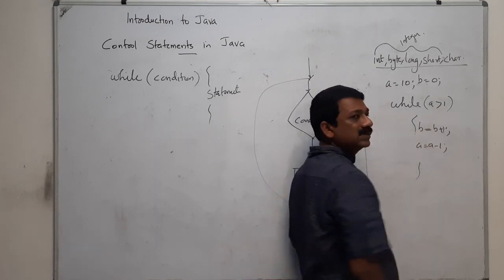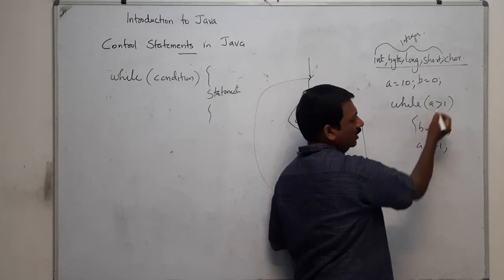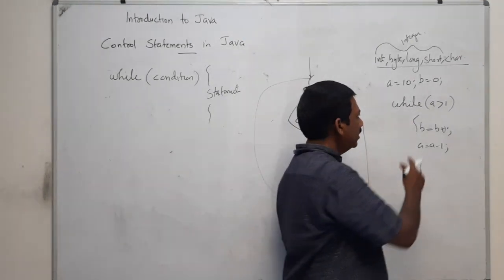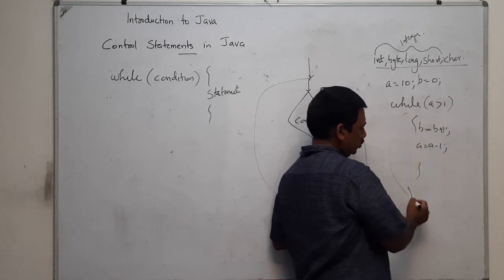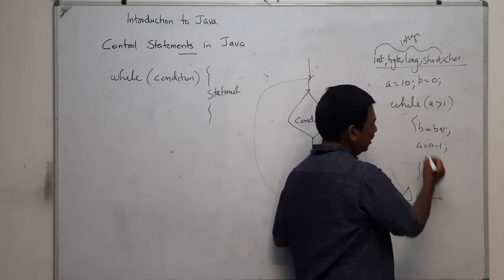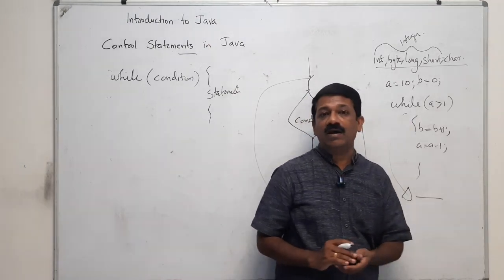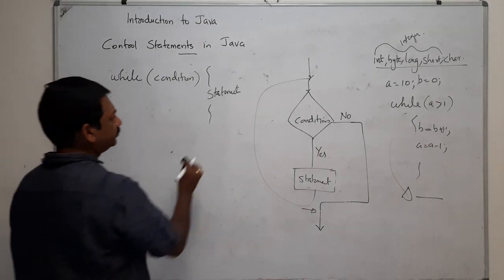When a is 0, what will happen? While a greater than 1: 0 greater than 1 fails. When this condition fails, it skips the while loop and goes to the next statement after the while statement. So that's all about while.